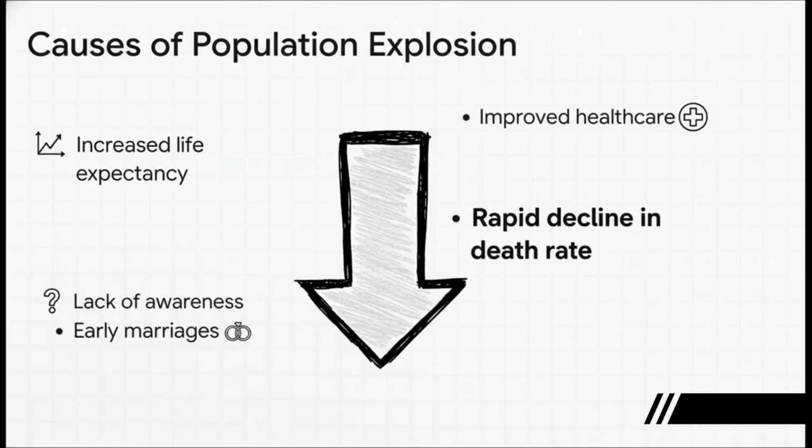So what really caused this explosion? Okay, here is a crucial point, and it's a very common trap. The main reason was not a sudden spike in birth rates. Instead, it was a rapid decline in the death rate. This happened thanks to better healthcare, which dramatically reduced maternal and infant mortality. Basically, people started living longer, and that's what fundamentally tilted the scale.